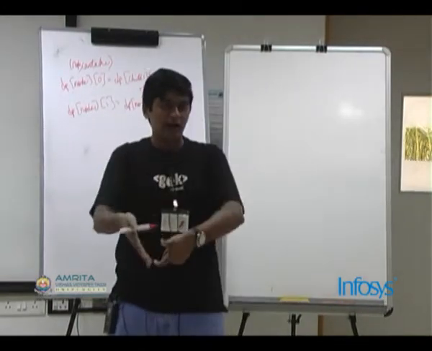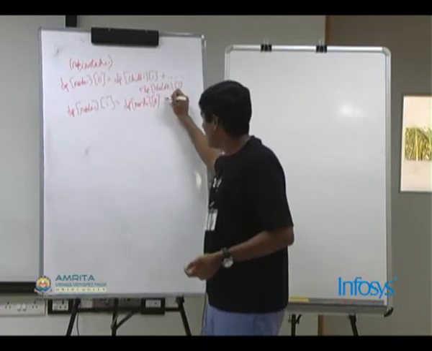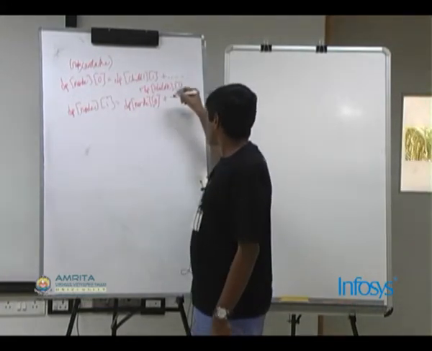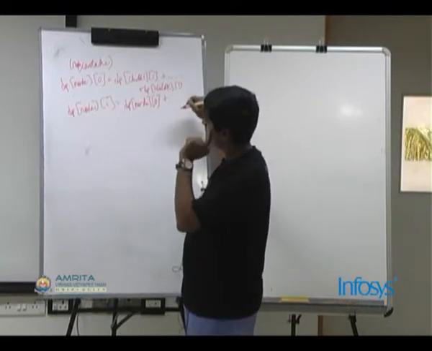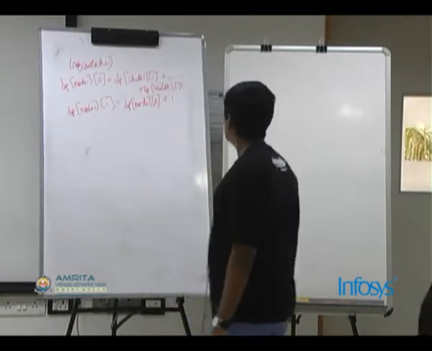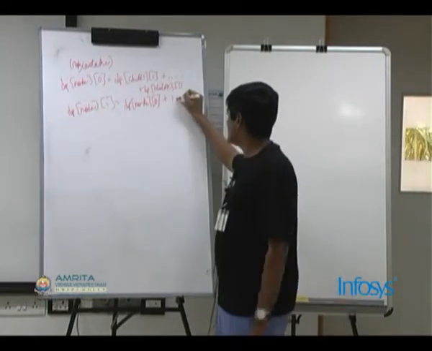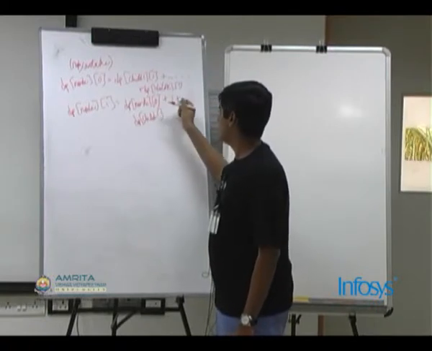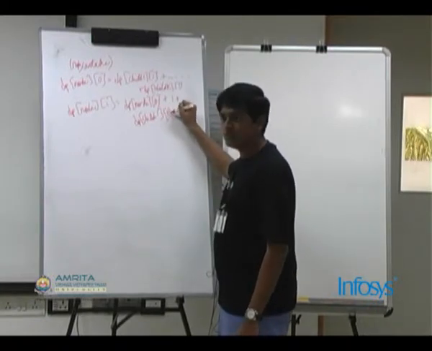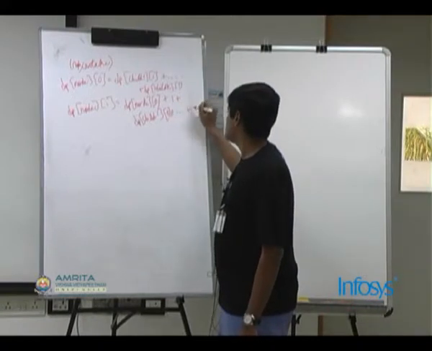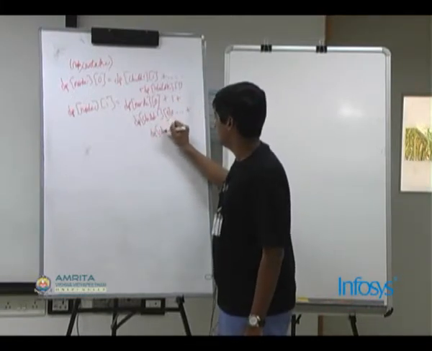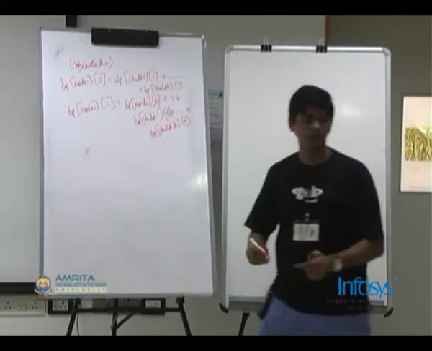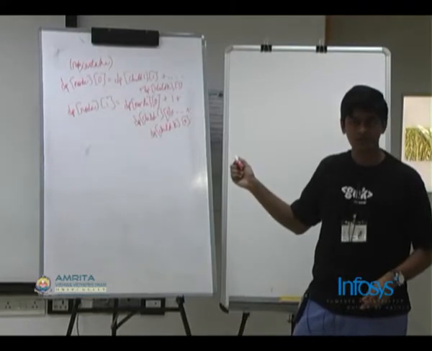It is equivalent to I cannot take this node, or I am surely going to take this node, in which case I will add 1 to the answer, and I will say it is dp of child 1 of 0 plus dot dot dot plus dp of child k of 0. Is everyone clear with this?